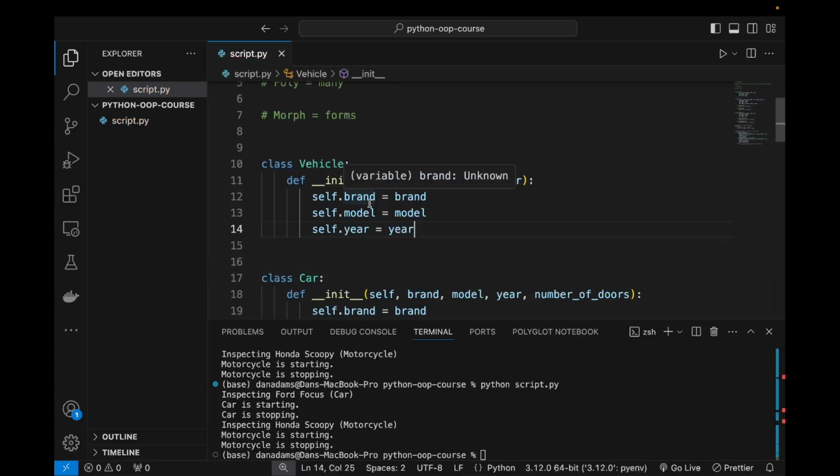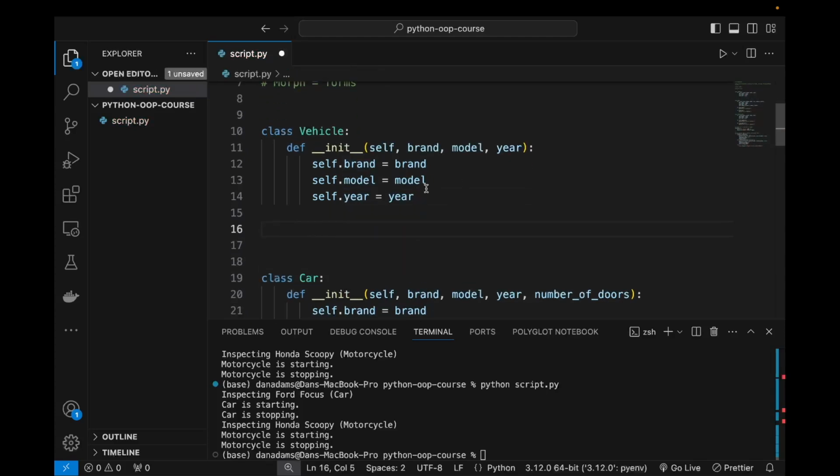Okay. And also, each vehicle should have the ability to start or stop. So let's provide some methods to start and stop each type of vehicle.